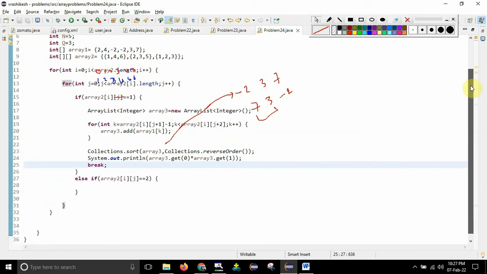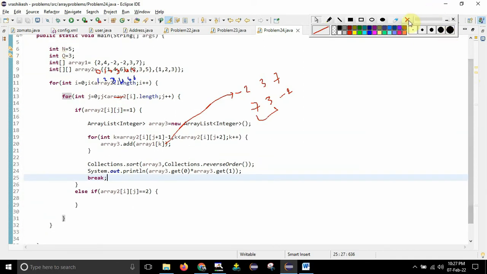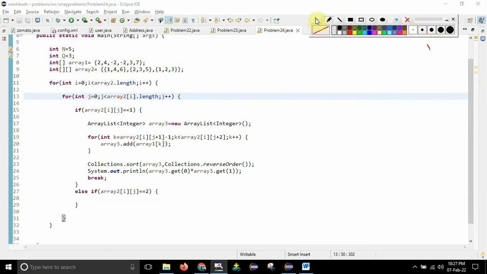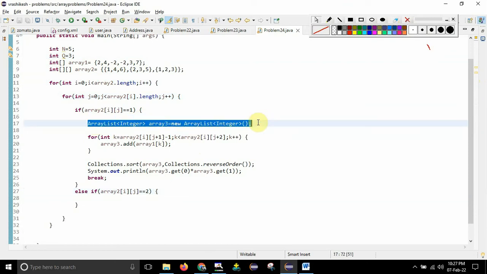Whatever the product, but this is for the first condition, whenever the first initial element in the subquery is 1. But what if it is a 0? Let me just remove this marker. What if it is equal to 2? I need to write something here, but believe me, guys, I need to write the same thing. Just copy this line over here.